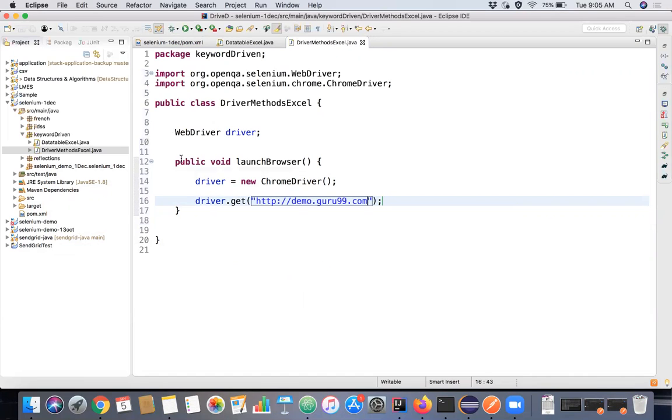Now this launch browser method is over. You can add a number of things inside this method, and everything will be executed. For simplicity's sake, I'm just launching the Chrome driver and getting one URL here.